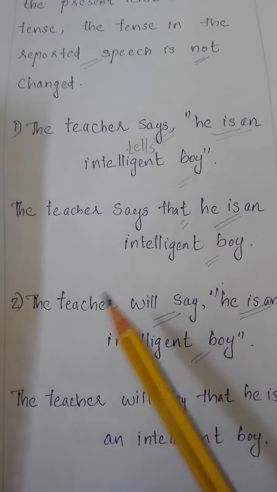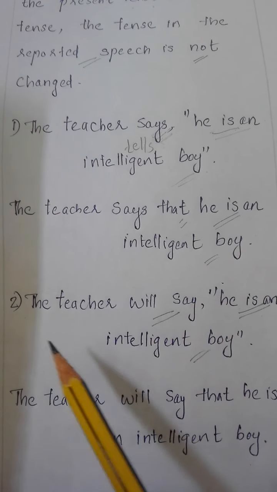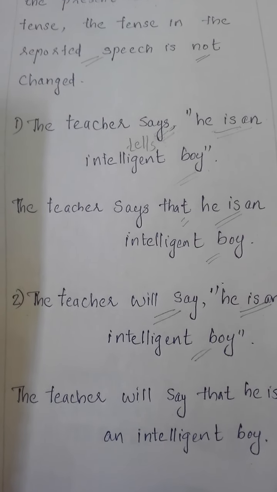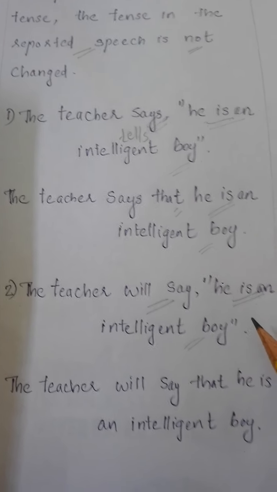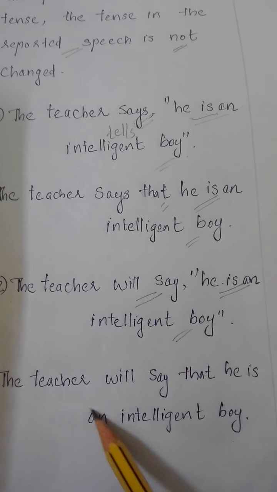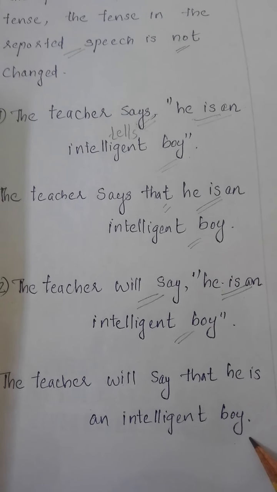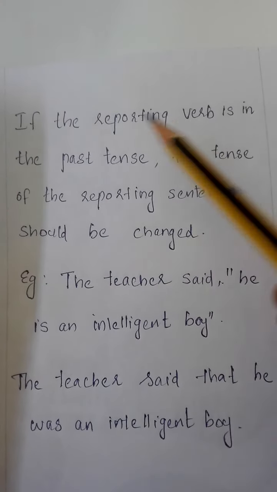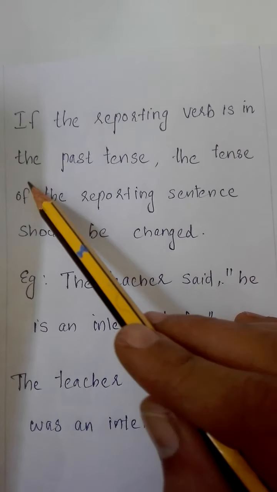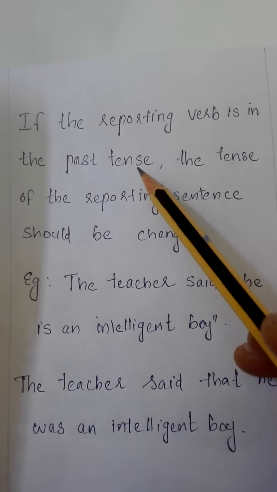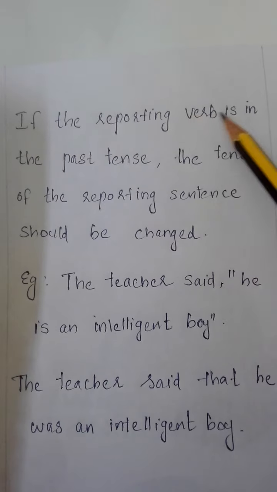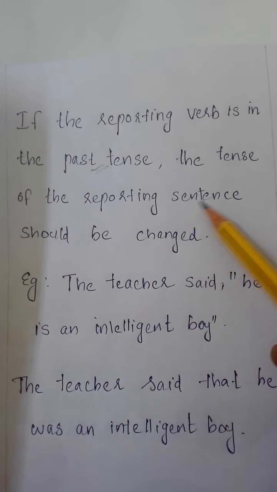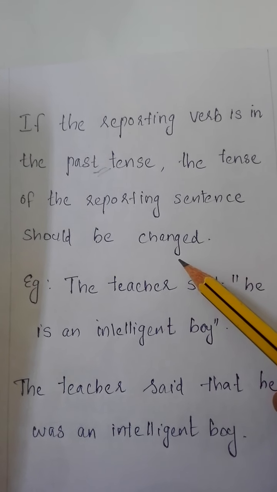Okay. And here simple future tense: the teacher will say he is an intelligent boy. Here also we don't want to change the tense of the sentence. The teacher will say that he is an intelligent boy. Clear? Here you can see, if the reporting verb is in the past tense, that is another condition. Okay, if the reporting verb is in the past tense, the tense of the reported sentence should be changed.